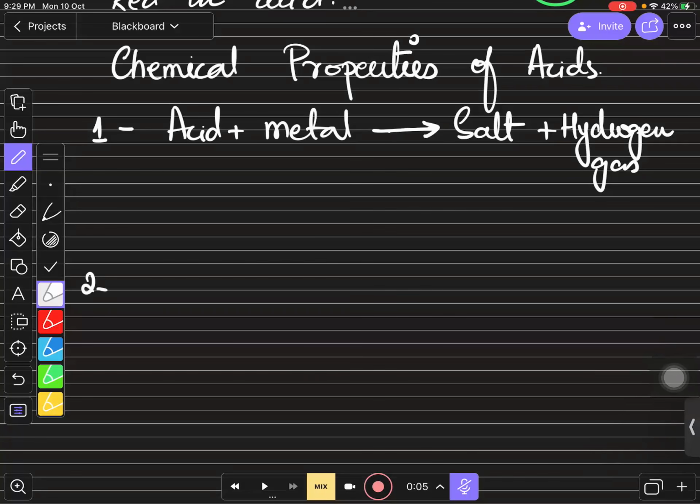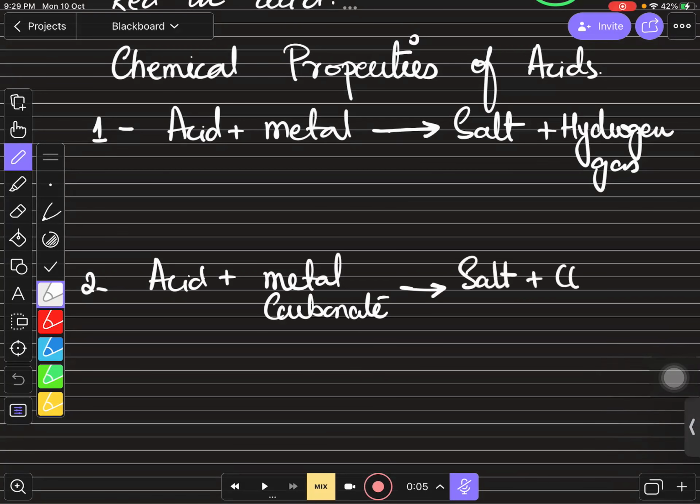So then second one is, for example, if any acid is going to react with the substance which is actually metal carbonate. Carbonate is CO3. When any metal reacts with CO3 to form metal carbonate, and that substance is going to react with acid, it will form what? Salt plus water and carbon dioxide, right? Carbon dioxide is the most important product over here.